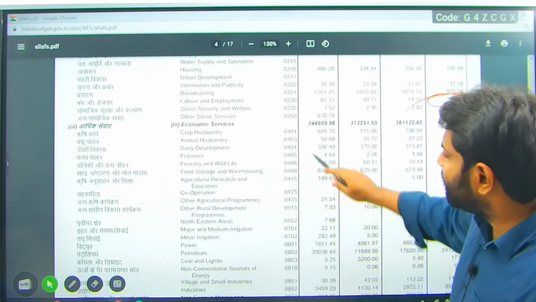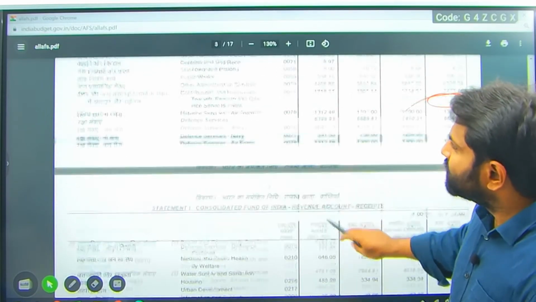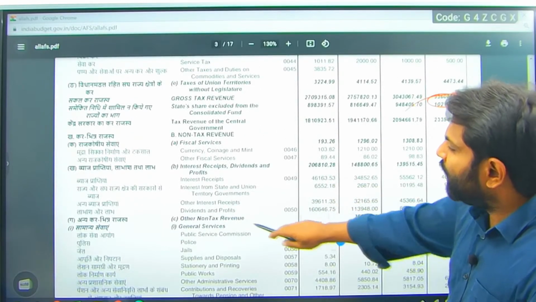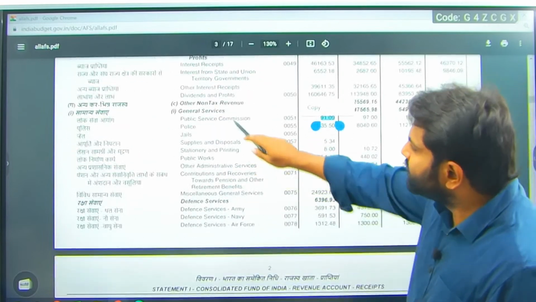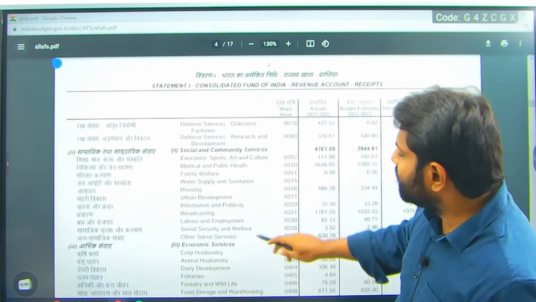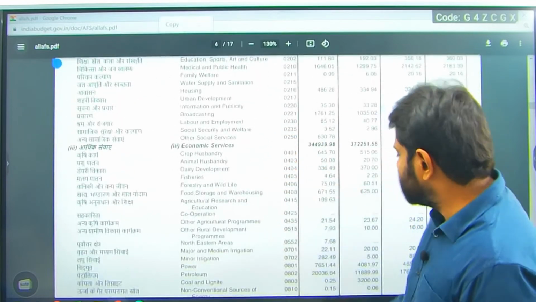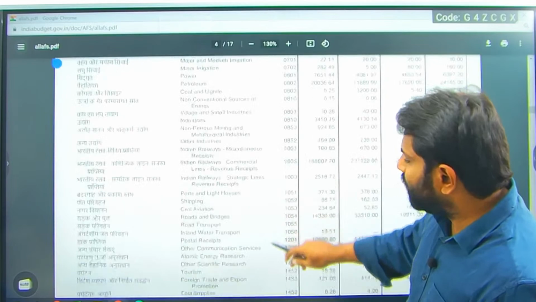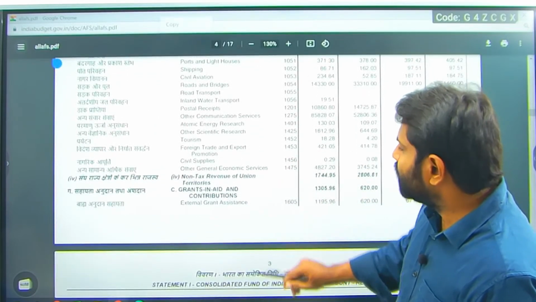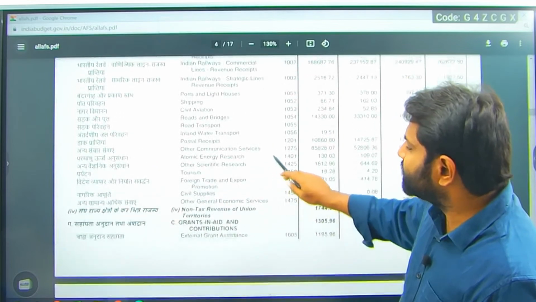So these are the different list of services, right? When we're talking about other non-tax revenues: general services, defense services, social and community services, economic services, all these are the services, right? All together we call it non-tax revenue.